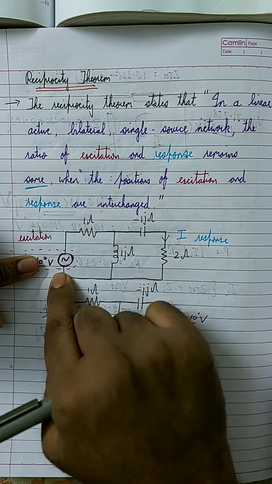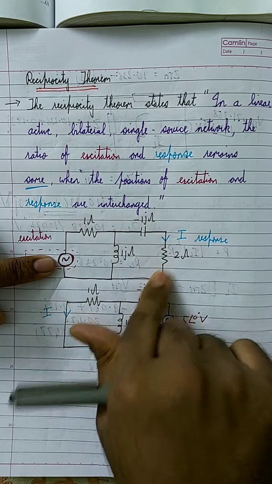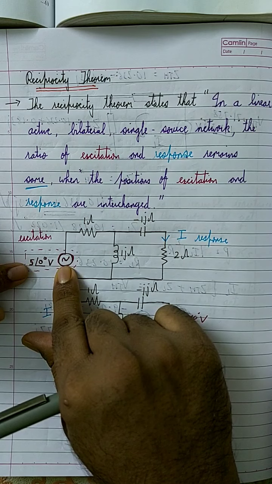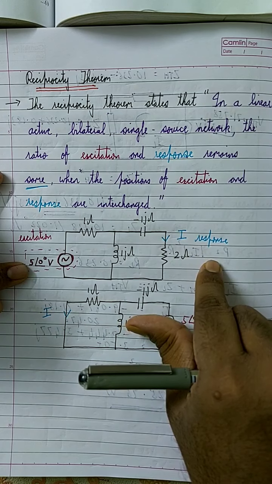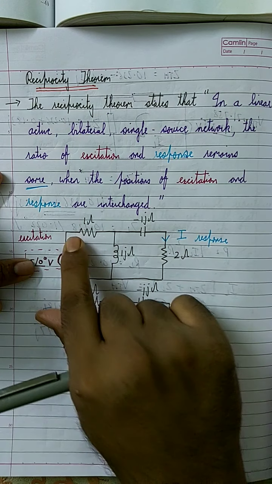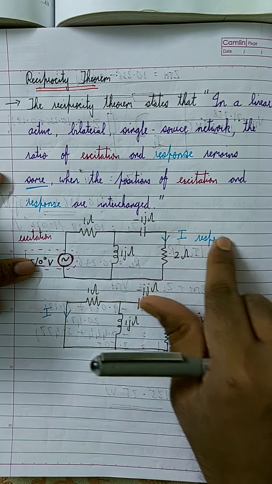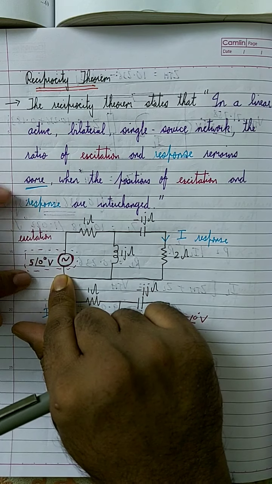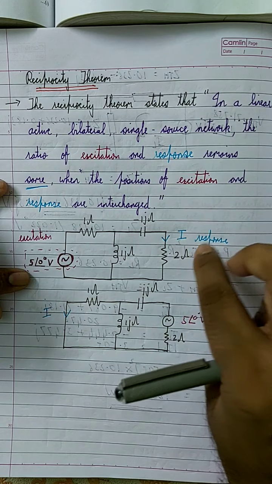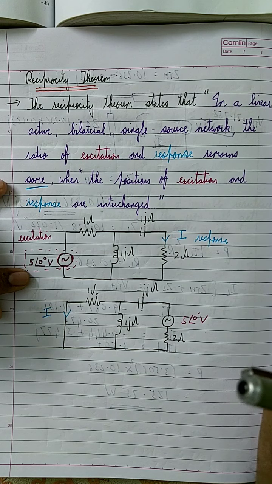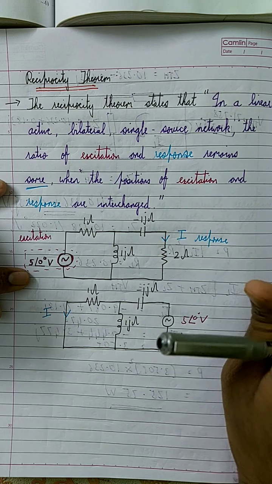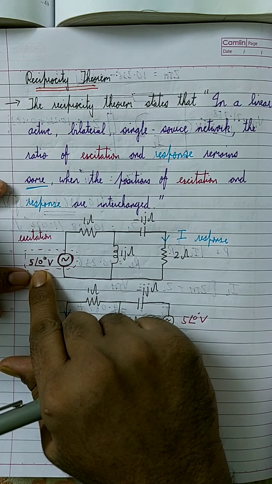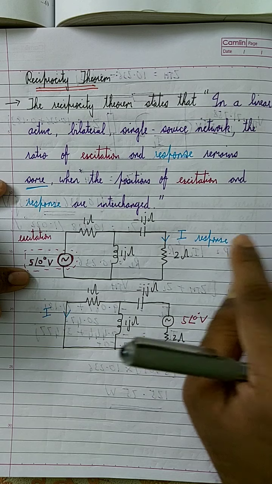Suppose I switch off the circuit, then there is no current or voltage across any element. But if I turn on this voltage source, then suddenly current will flow through all the resistors, capacitors and inductors, and a potential drop will also be developed across every element. That is why this is called the excitation. The response means the output, the effect of creating an excitation. The response is the response of the circuit when it is excited.